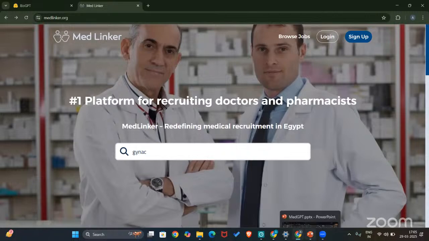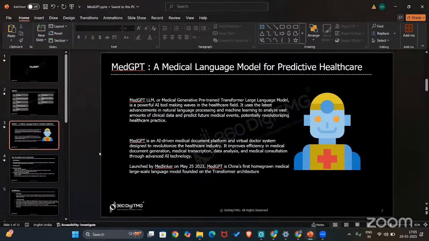On May 25th of 2023, MedLinker launched MedGPT, which is China's first homegrown medical large-scale language model, built on the transformer architecture. MedGPT uses the latest advancements in natural language processing and machine learning to analyze vast amounts of clinical data, and based on that clinical data, it will predict future medical events.